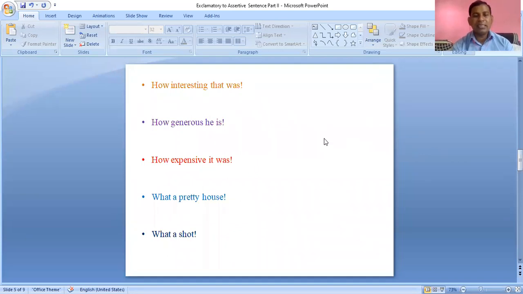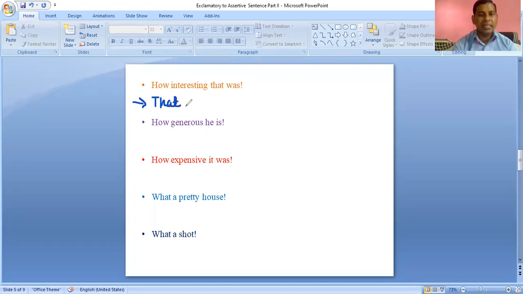Then our next sentence is "how interesting that was." Once again, we have to convert that exclamatory sentence into an assertive sentence. We simply take the subject, and that subject is "that."